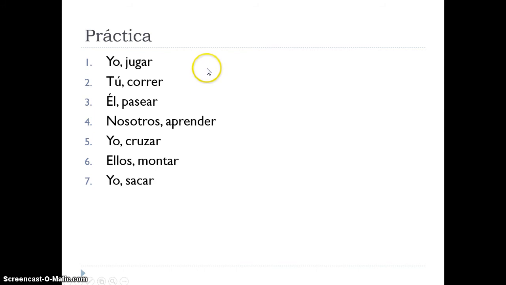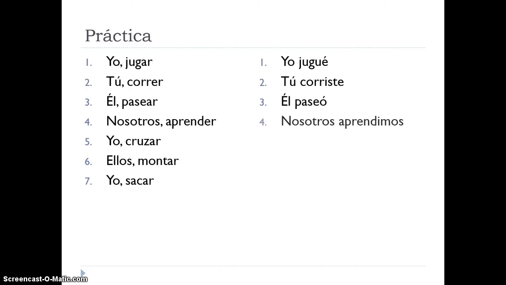Go ahead and practice these. Try not to look at your notes, but if you need to, it's just fine. Please pause the video now because I'm going to show the answers in just a second. The answers are jugué, corriste, pasé, aprendimos, crucé, montaron, saqué.